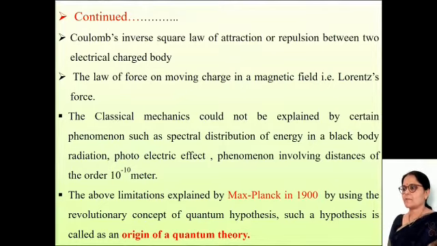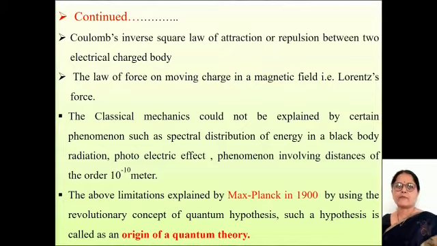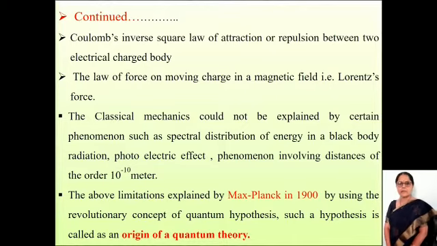Classical mechanics could not explain certain phenomena such as the spectral distribution of energy in black body radiation and the photoelectric effect. Phenomena involving distances of the order of 10 to the power minus 10 meter cannot be explained through classical mechanics. These limitations were explained by Max Planck in 1900 using the revolutionary concept of the quantum hypothesis, and such a hypothesis is called the origin of quantum theory.